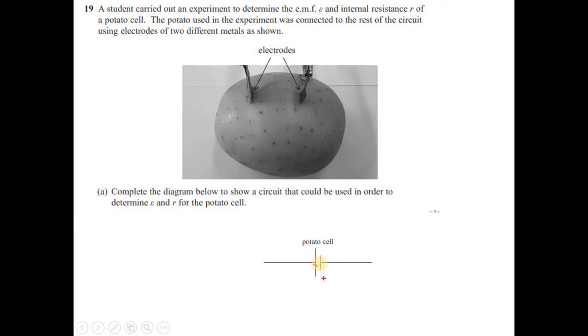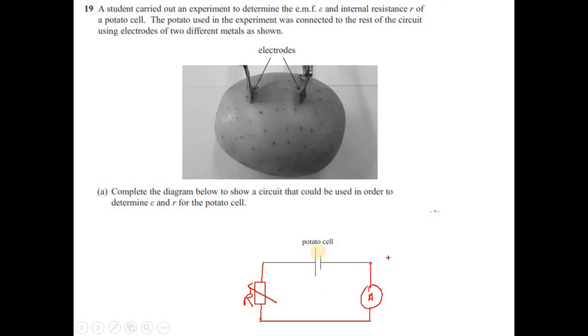This is the potato cell and we have internal resistance inside. So we need to complete the circuit. You can connect an ammeter in series like this, and then you can connect a variable resistor in series.